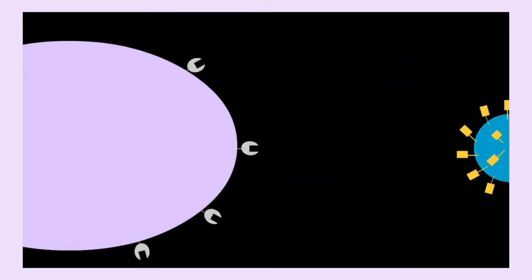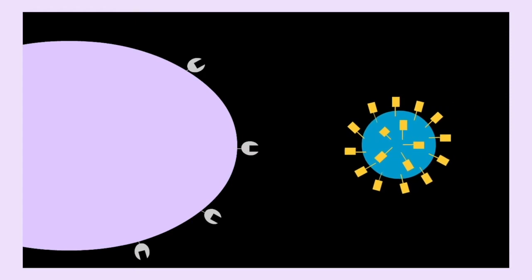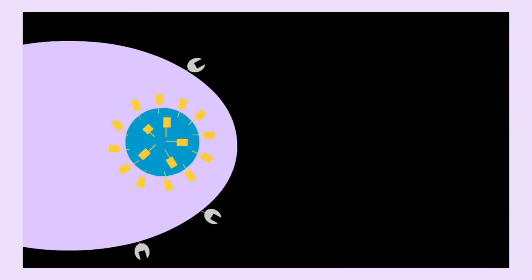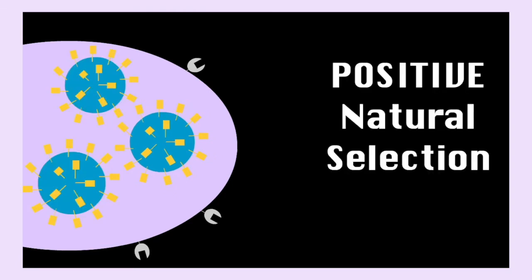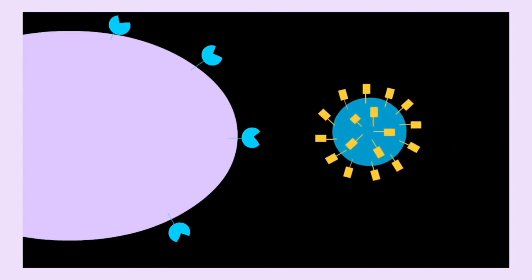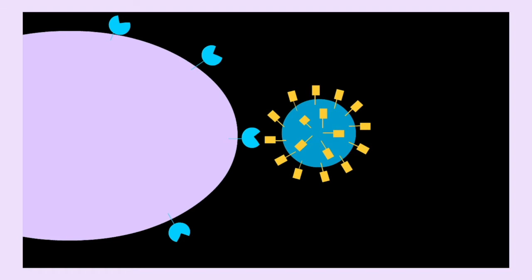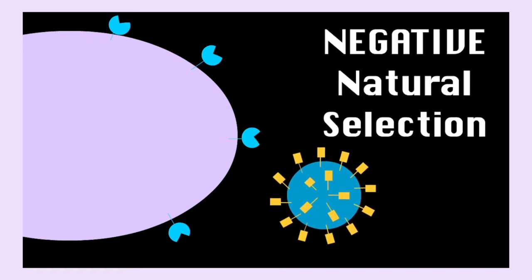In the case of an altered spike protein, the virus may be more successful in entering a host cell. This may enhance the virus's ability to enter the cell and replicate, and demonstrates positive natural selection. Some mutations result in less efficient binding, preventing the virus from entering the cell and replicating. This represents negative natural selection.